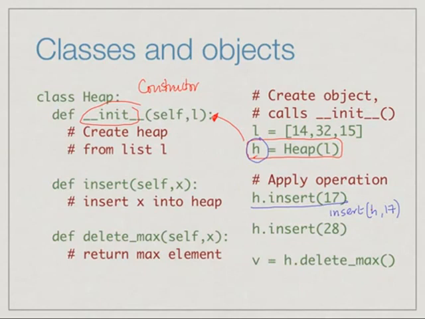We would normally pass it the heap and the value. Here instead we say, given the heap h, apply to the heap h the function insert with the argument 17. The next line says apply to the heap h the function insert with the value 28. And then, for instance, we can ask h to return the maximum value by saying h dot delete max and store the return value in the name v.